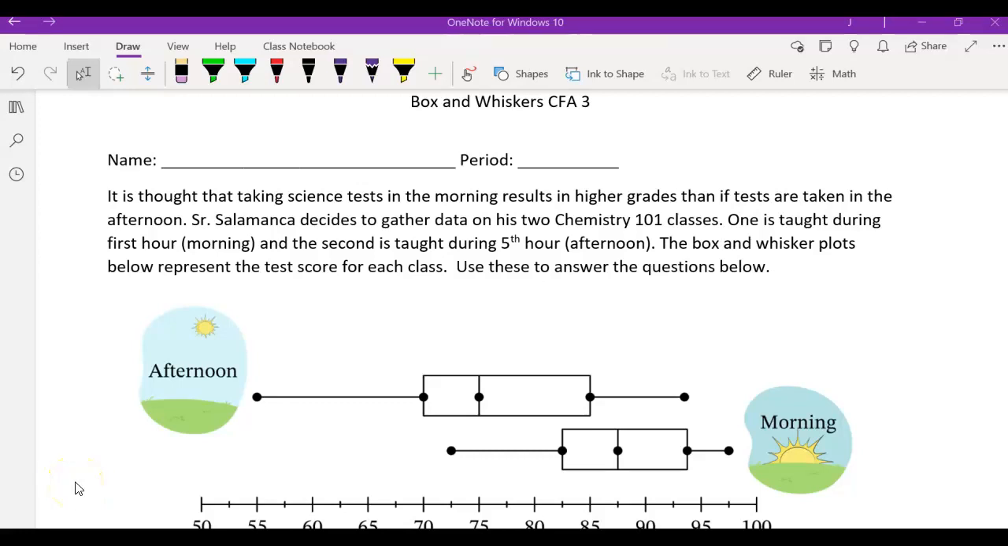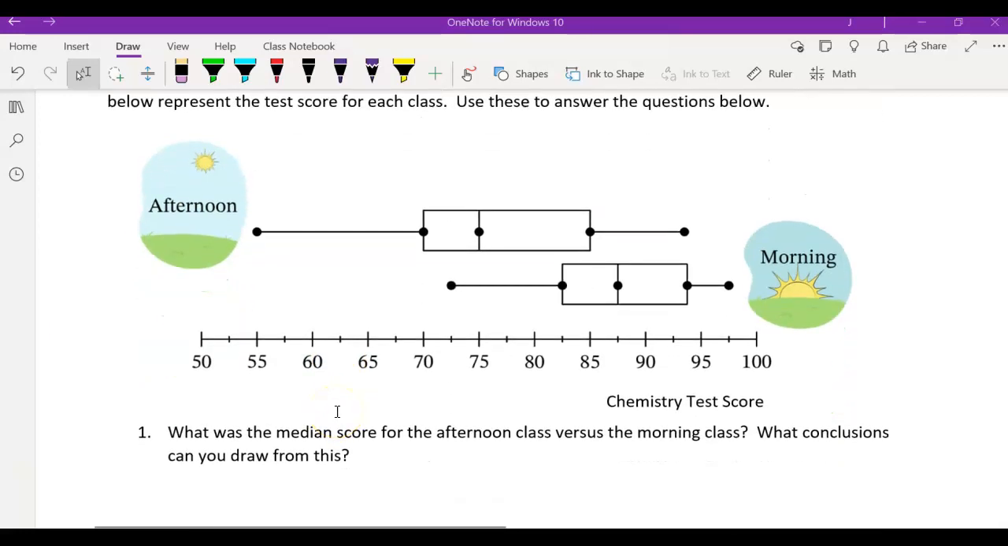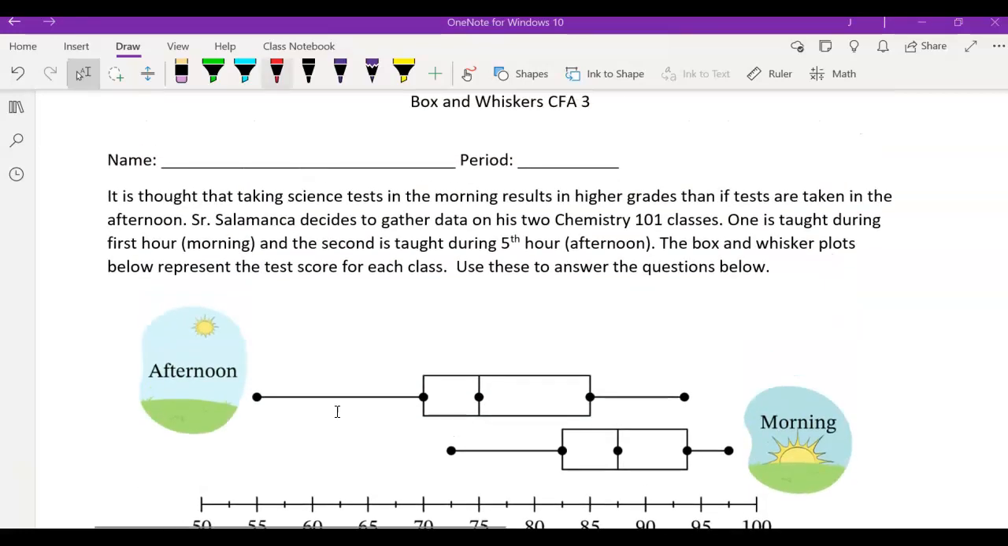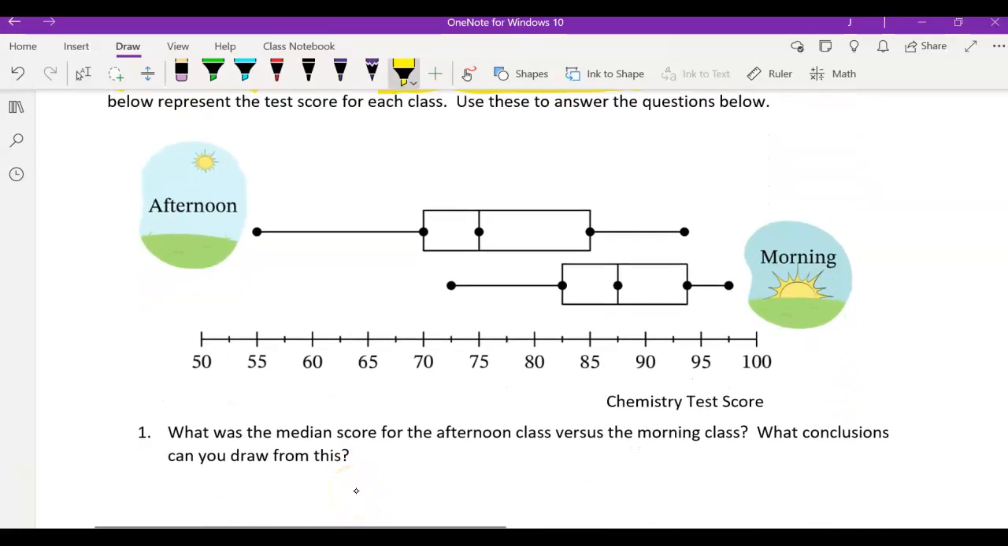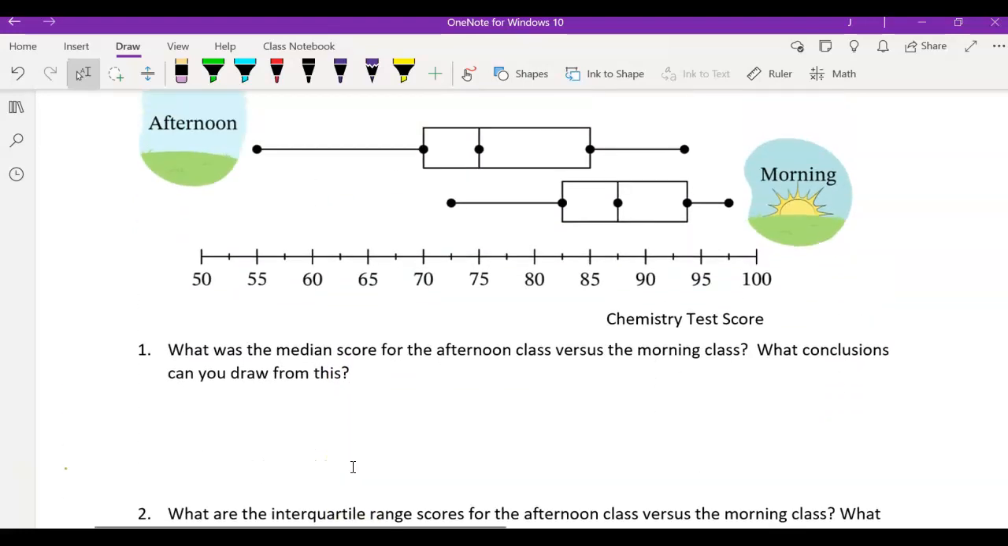This is the explanation to the CFA 3, the box and whiskers. One of the things you want to look at is the overall trend of what's happening here. So read the prompt here. A teacher is gathering data on two chemistry classes. One is the first hour and the second one is the fifth hour. These are the box and whiskers of the morning class and the afternoon class. In general, you can see how the morning class tends to trend higher than the afternoon class, but we need to prove this with actual data.